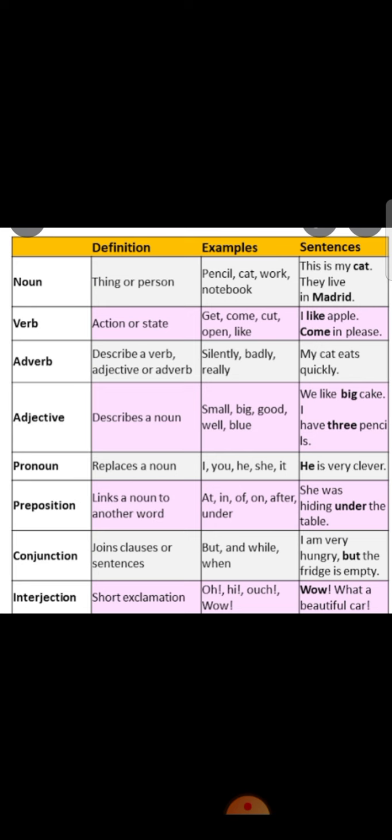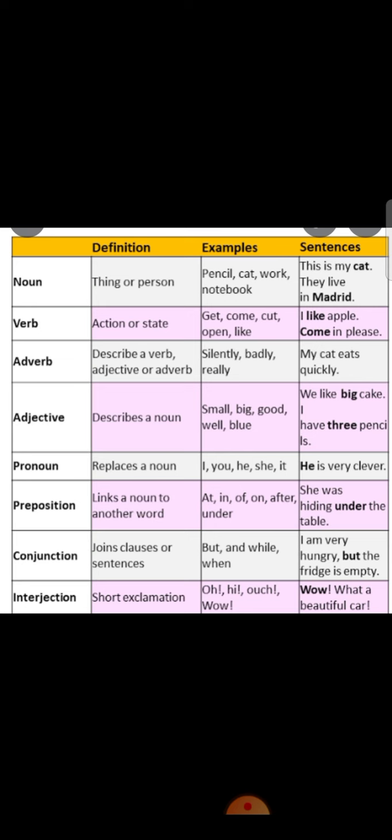Then third one, adverb. An adverb describes a verb, adjective or adverb. For example, silently, boldly, really. In a sentence, my cat eats quickly. So, the adverb is quickly.